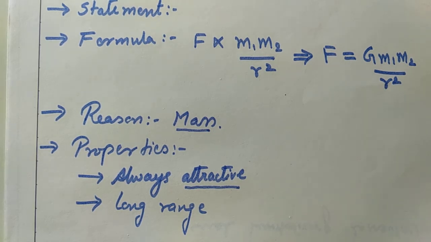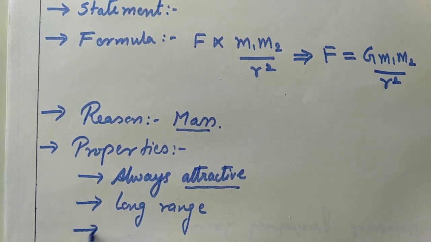Because of the gravitational force of the earth, the moon is revolving around the earth. Now the distance between the planets and the sun, the distance between the moon and the earth is actually very big. So I can say that gravitational force is a very long range force. It can act up to very big distances.